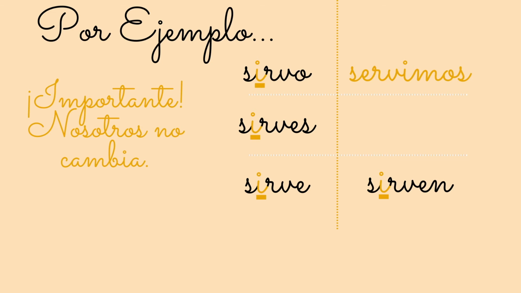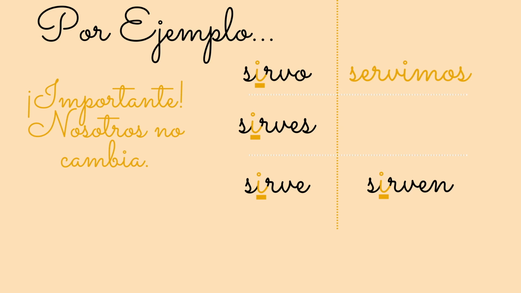Nosotros servimos, we serve. Note that here nosotros does not change and the E still says E and does not change to an I. Finally, ellos, ellas, ustedes sirven, they serve. It's important to note that the E to I stem changers mostly happen in IR verbs.